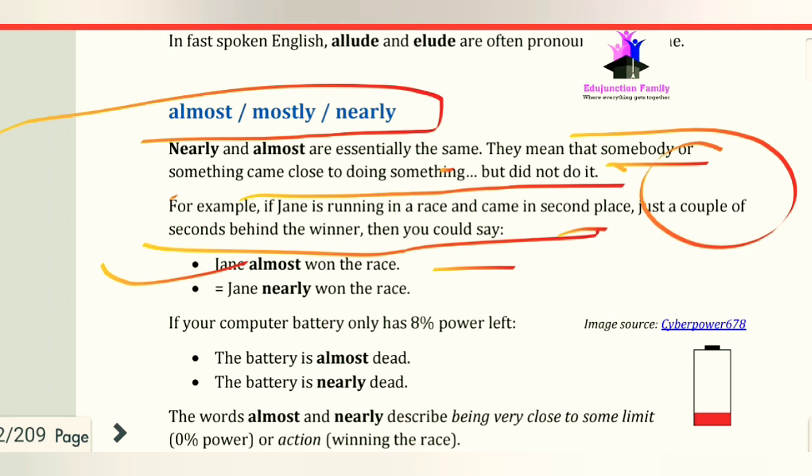If your computer battery only has 8% power left, then you can say that the battery is almost dead. It has not died, but it's very low. It means that the battery is nearly dead. Both mean the same.